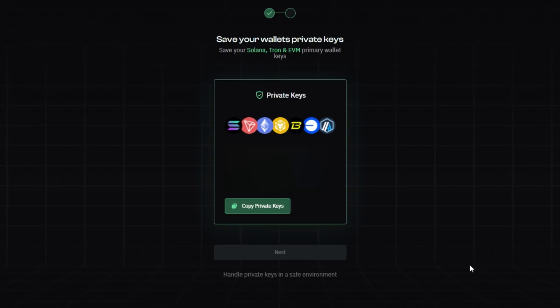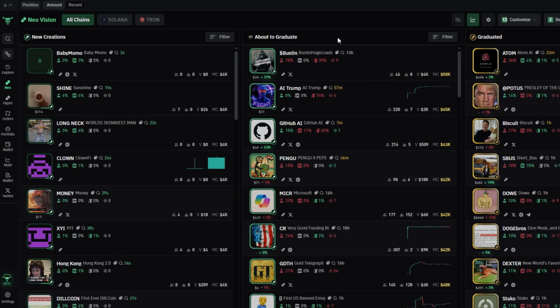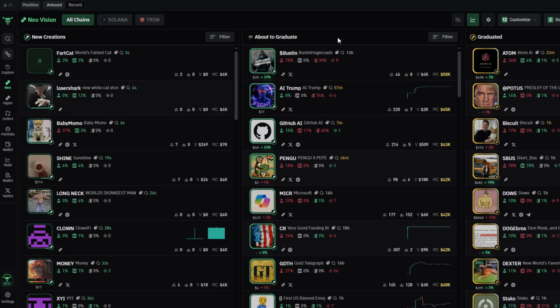You'll get a final prompt to confirm that you've saved your keys because you won't be able to retrieve them again. So make sure you've taken care of this step before clicking the I've saved them button. Now, congratulations! You're officially inside Bullx Neo, and your wallet has been created. Next up, we're going to walk through how to fund your wallet so you can get started with trading.